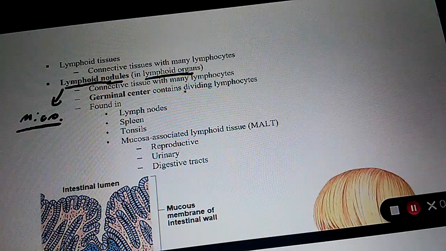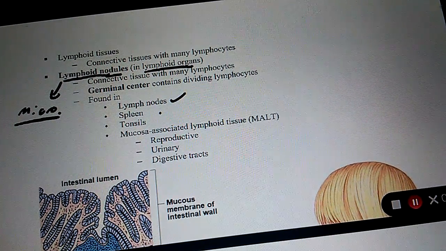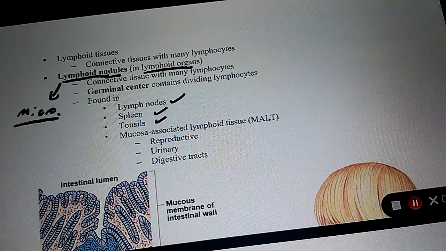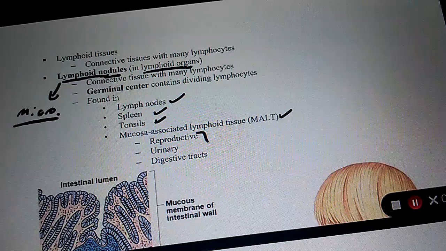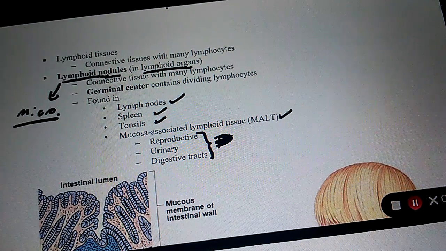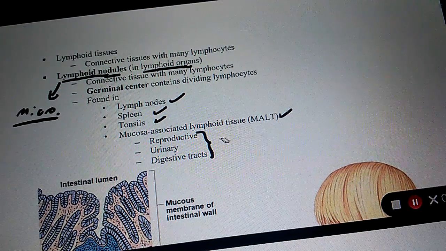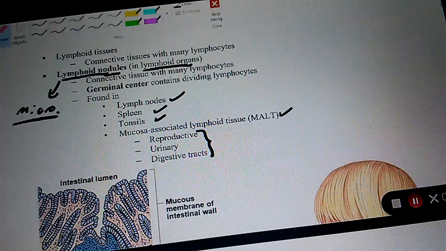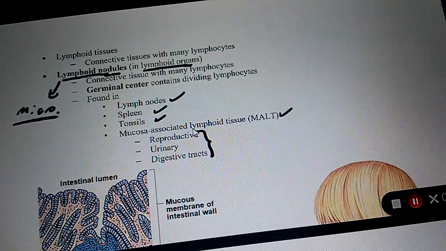Okay? Is a lymph node considered a lymphoid organ? Yes. Is the spleen? Yes. Are the tonsils? Yes. Is MALT? Yes. Now, MALT is found in these 3. Please make sure you remember that. Okay? I'd rather just put, make sure you remember that. Okay. So, MALT. Remember mucosa-associated lymphoid tissue?